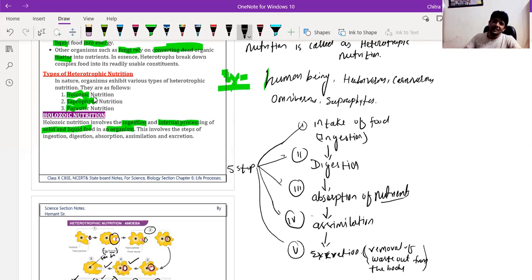Okay, sir. Yeah, and it is also killing the rat. So again, it depends on the animals also. So it is in omnivores. Okay.